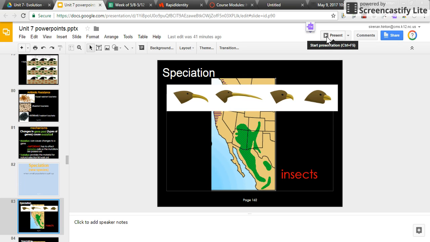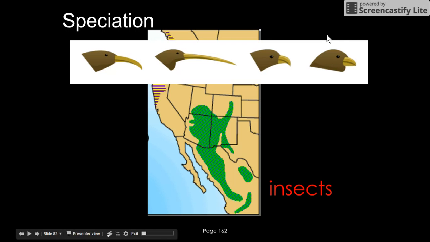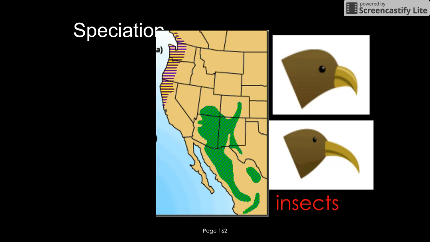I'm starting back on slide 83. So let's talk about the long beak and the short beak one. Remember, the long beak bird has the advantage in this environment because his beak can reach into a tree to get the insects, where this bird has a disadvantage from his mutation, which makes it harder for him to reach into a tree to get the insects.